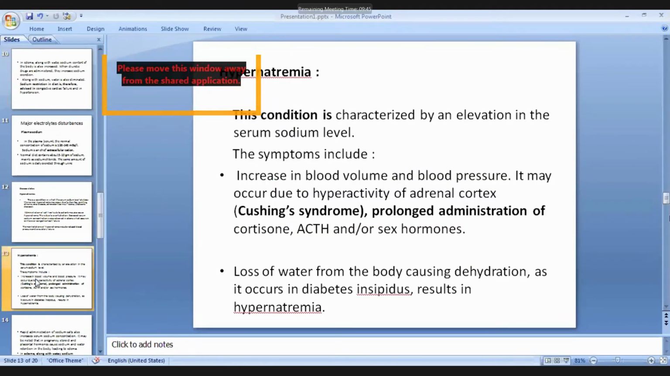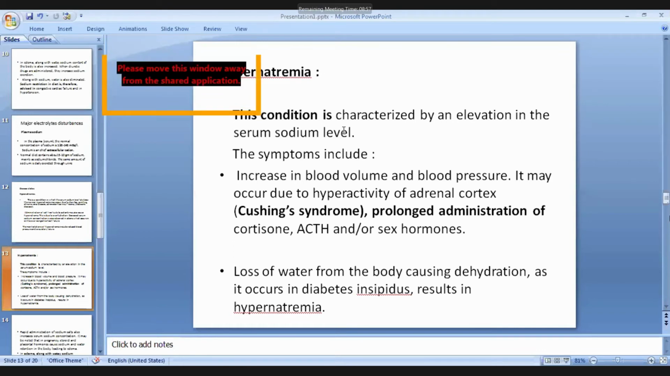Hypernatremia, the condition is characterized by elevation in the serum sodium level. It means there is a higher level of sodium beyond the normal range of 135 to 145. When it exceeds 145 milliequivalent per liter, the condition is hypernatremia. The symptoms include increase in blood volume and blood pressure, and the reasons may be hyperactivity of the adrenal cortex, that is Cushing syndrome, prolonged administration of cortisone, ACTH or sex hormones.